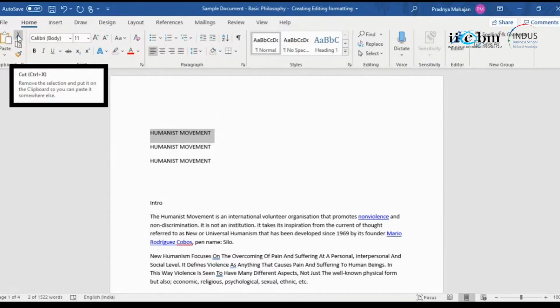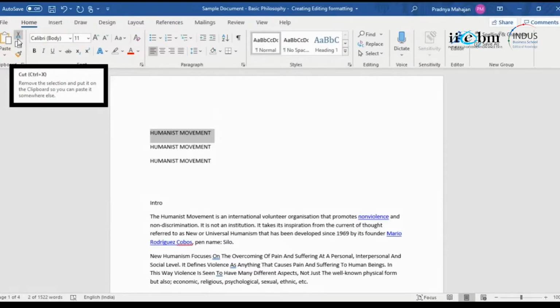So you must try to use as many keyboard shortcuts as possible. Don't rely on the mouse. When you use keyboard shortcuts, you memorize them. So Control S, 100%, it means save. Control O is for opening, Control N is for a new document, Control P for printing, right?